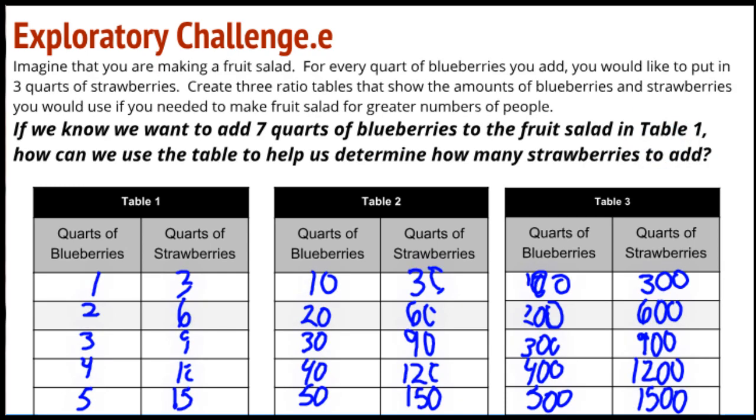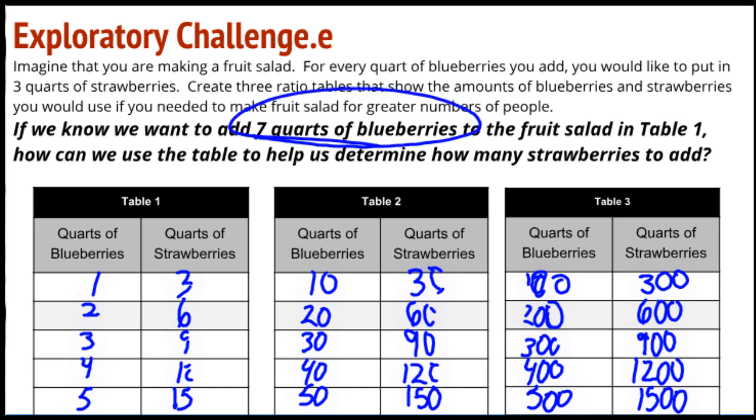All right, so if we want to add 7 quarts of blueberries to the fruit salad in table 1, my table stops at 5. How could I figure out how many strawberries to add if I wanted to have 7 quarts of blueberries? Right here.